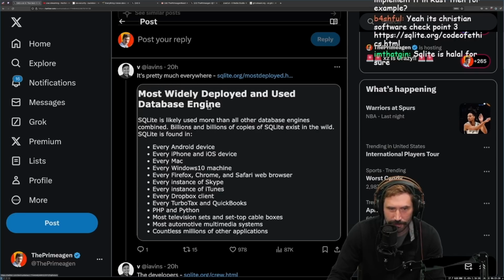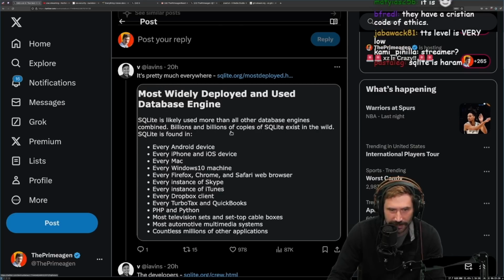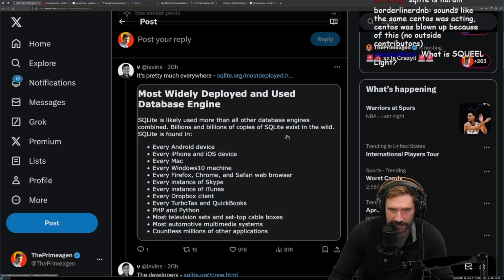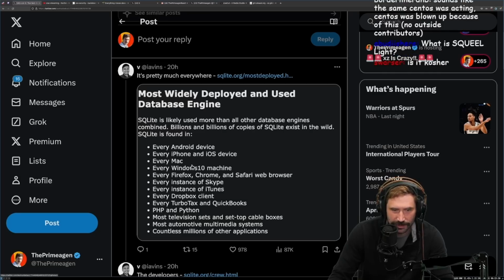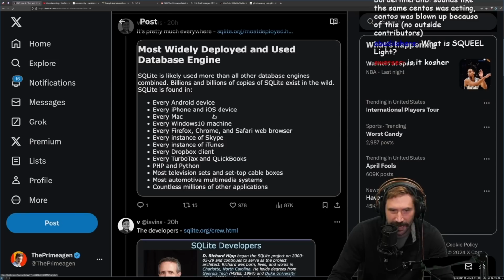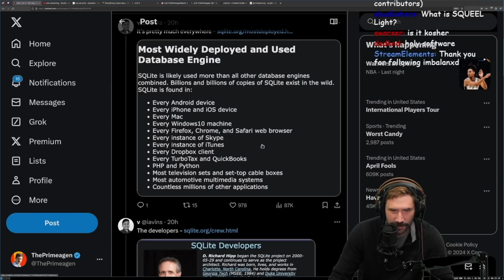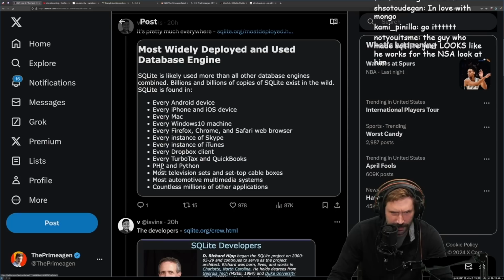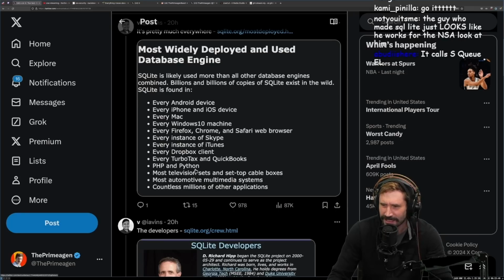It's pretty much everywhere. Most widely used and deployed database, Sqlite is used in more than all other database engines combined. Billions and billions of copies of Sqlite exist in the wild. Sqlite can be found on every Android device, every iOS and iPhone, Mac, Windows 10, Firefox, Chrome, Safari, web browser, instances of Skype, instances of iTunes, Dropbox clients, TurboTax, and QuickBooks. PHP and Python has it.